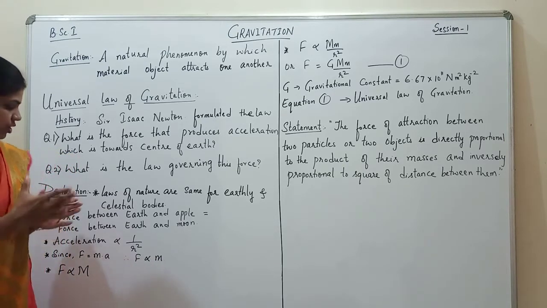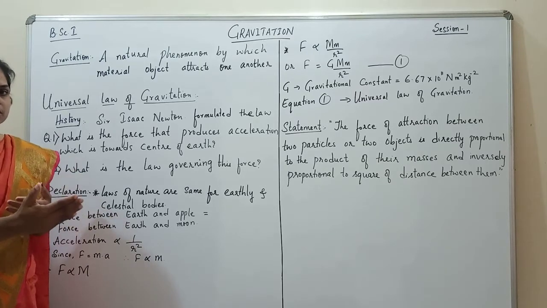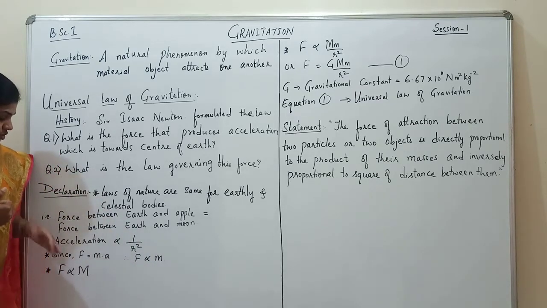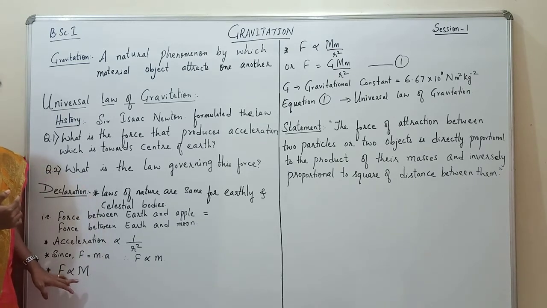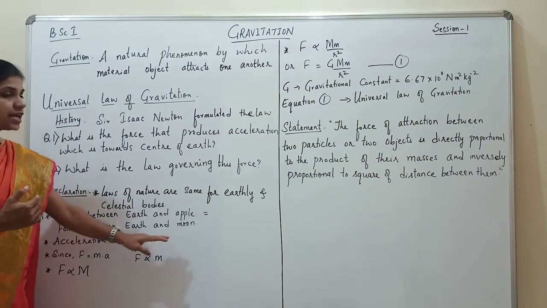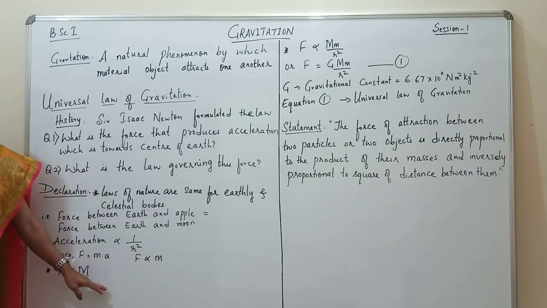So we could say that the force acting on the mass of the body is equal to the force acting by the mass of the earth. Therefore, he said that the force is directly proportional to the mass of the body, and directly proportional to the mass of the earth.